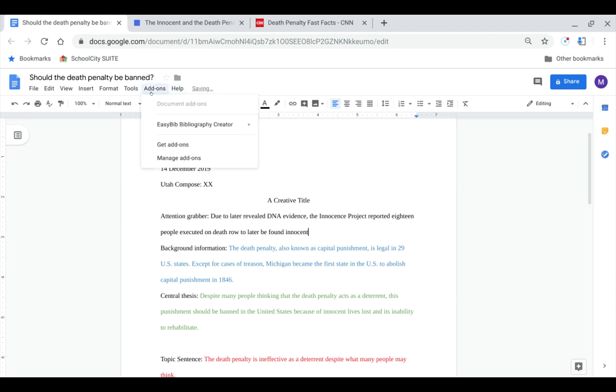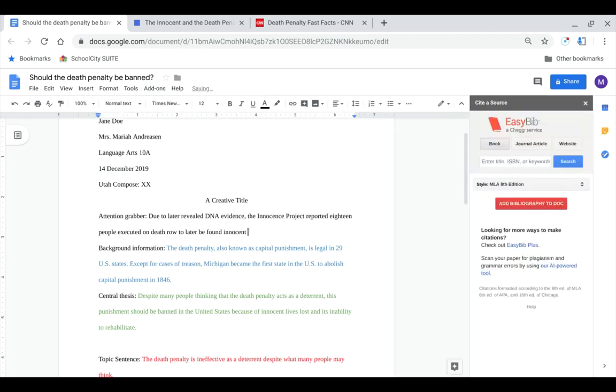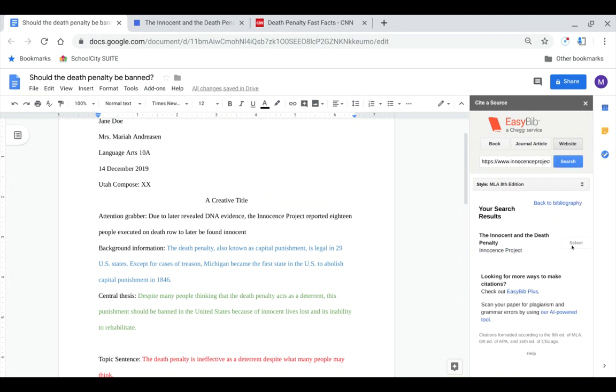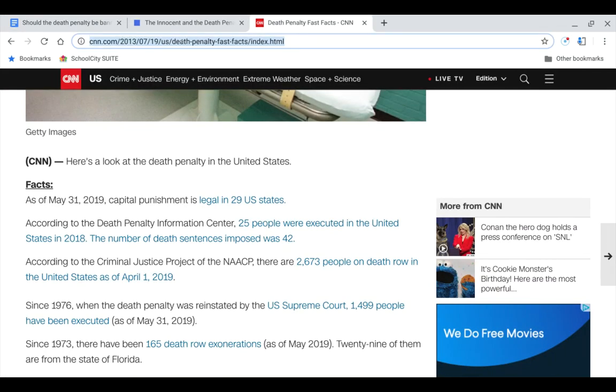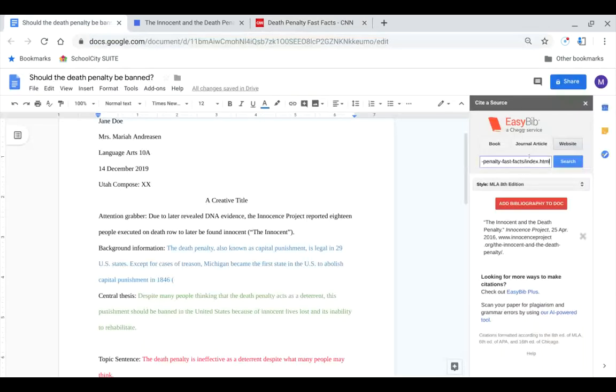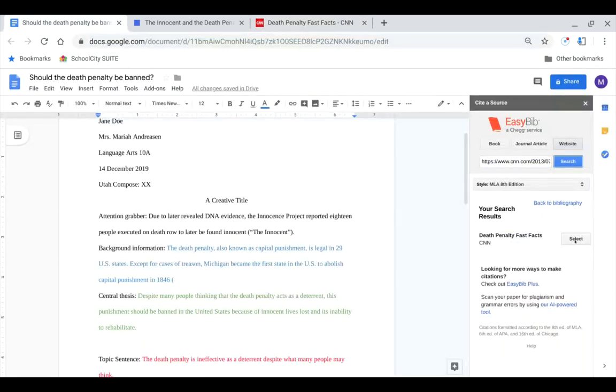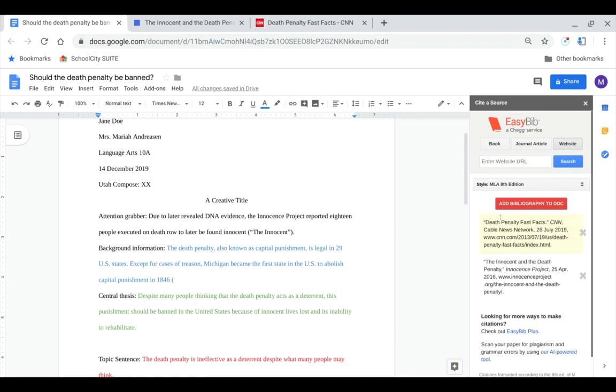And also, just as a reminder, the way that we get this is EasyBib, Manage Bibliography. This is how I'm going to get my sources. So I'm going to take this one, copy it, and put it over here in the website, and you can look through this later, but I don't want you to get into the habit of doing this all later. I like to do it as I go. So I am just going to call this one The Innocent because it doesn't have a title. My background information was the one coming from CNN, so I'm going to take that, copy it, paste it over here, search it up, select it, Death penalty.